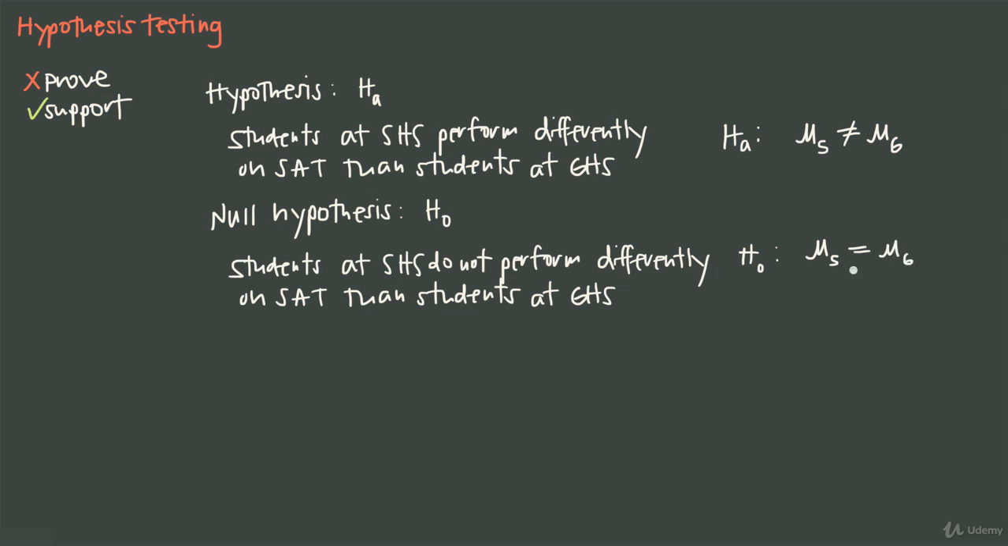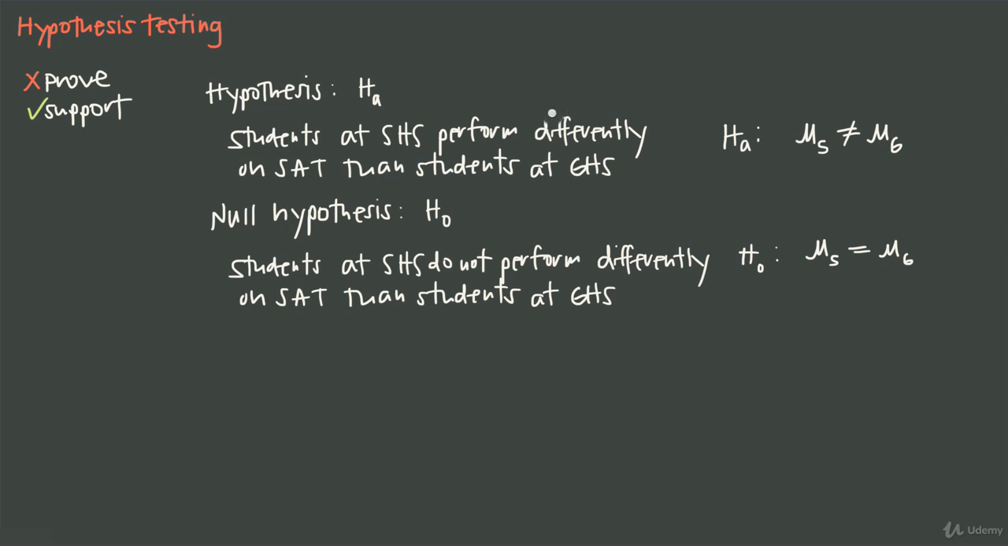Now we'll get into this more later, but this is called a two-tailed test because we haven't indicated the direction of performance. We haven't said that students at Springdale perform better or worse than students at Greenville. We just said they perform differently, meaning that the means aren't going to be equal to one another. They're just going to be different. Something like that would be called a two-tailed test because there's no direction indicated in terms of one being more than the other or vice versa.